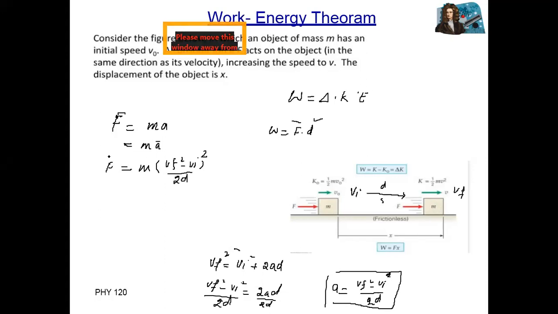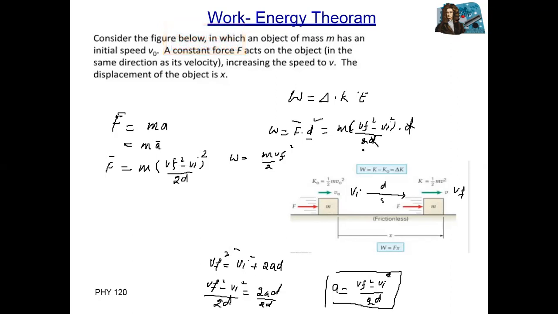Now putting the value of F from this equation into the work equation, we have m, Vf square minus Vi square divided by 2D, multiplied with this distance D. Now D cancels with D, and we have the equation W is equal to, if you multiply m with Vf square, m Vf square divided by 2, and also with the initial velocity, minus m Vi square divided by 2.